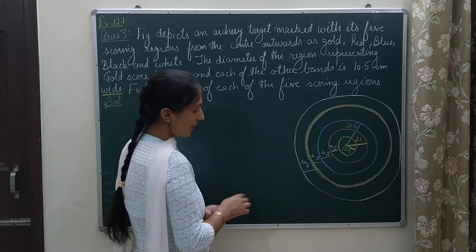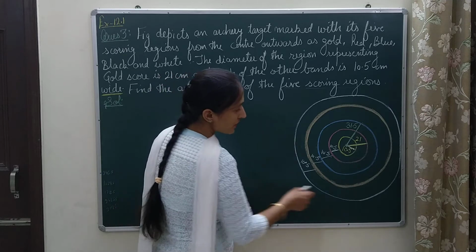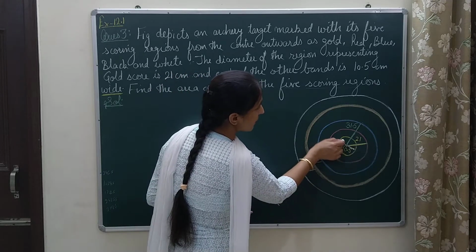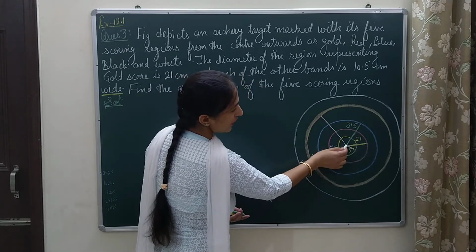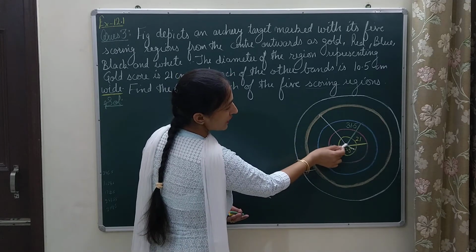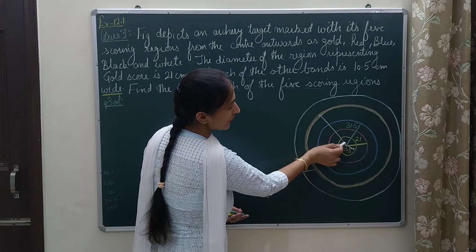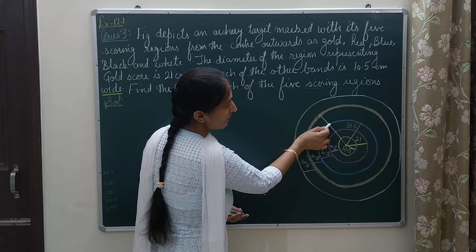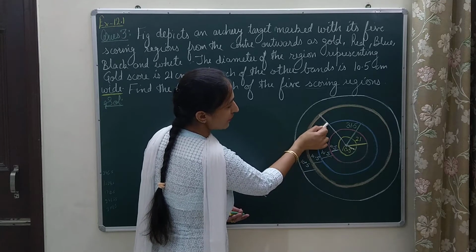In the same way, to find the radius of the black circle, from the center to the boundary of the black circle, it is the radius of the first gold circle, then width 10.5, next width 10.5 and next width 10.5.